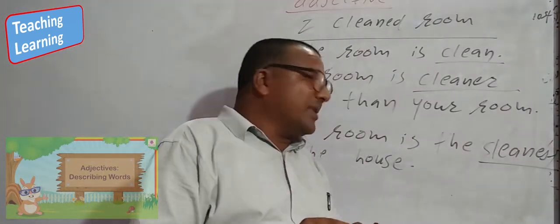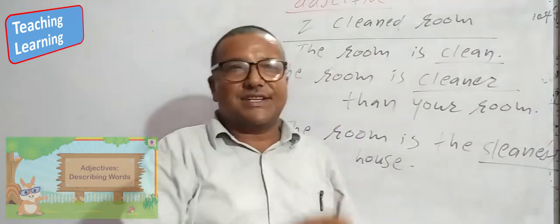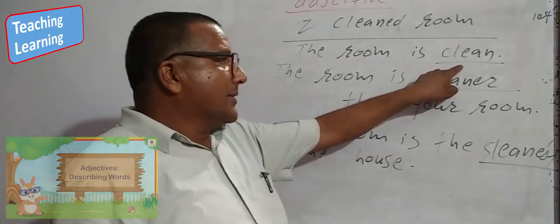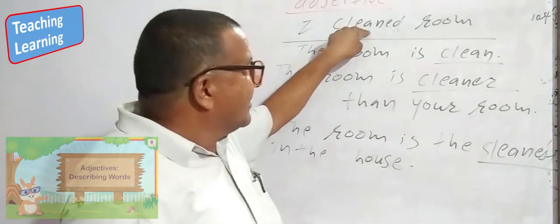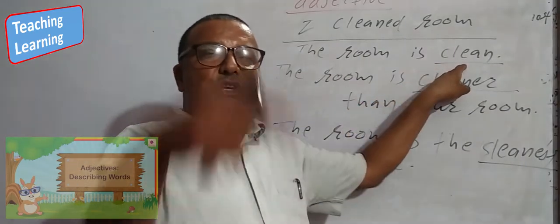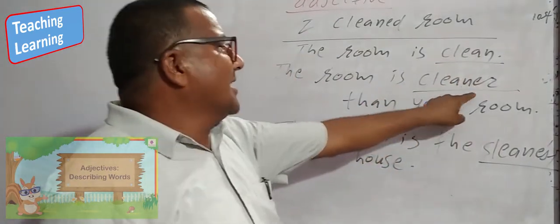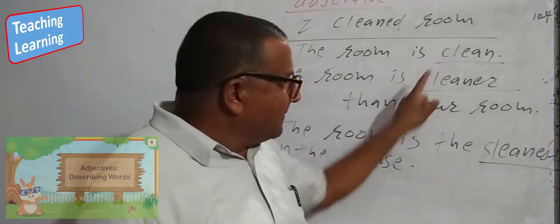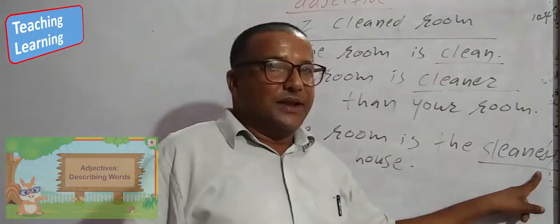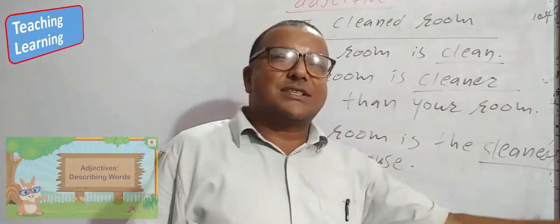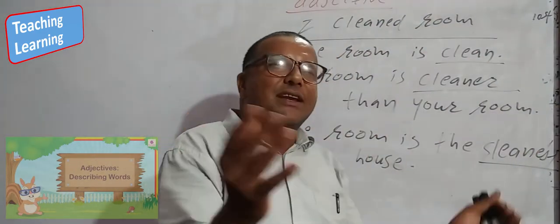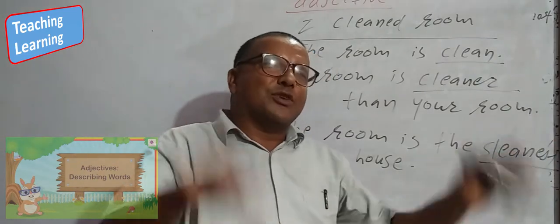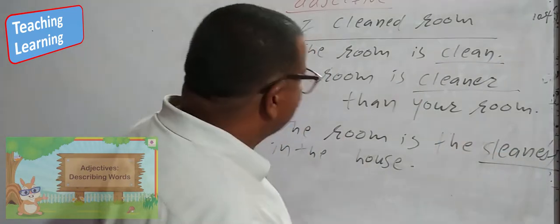It has come here in the place of a short adjective. So clean here is not a verb. The clean is an adjective, a short adjective. So I use er in the comparative degree, est in the superlative degree. Not only for rules. If you use English in speaking and writing, it starts to come automatically. There is no problem.